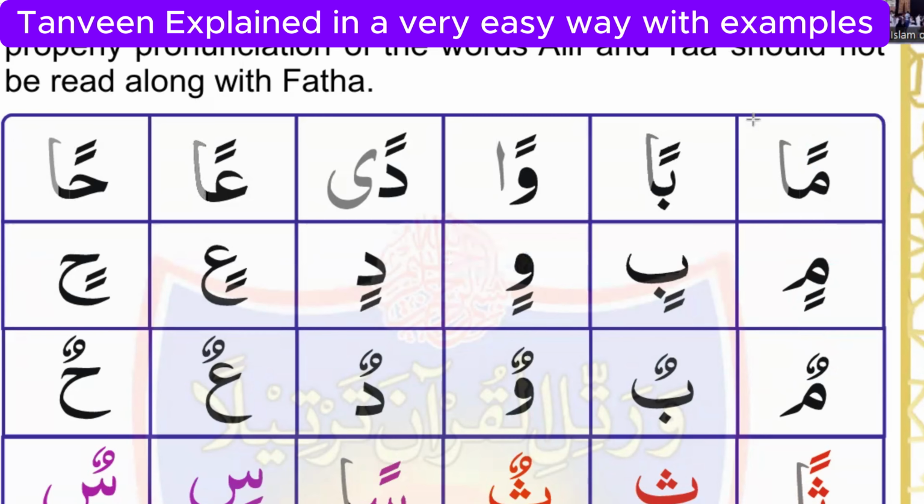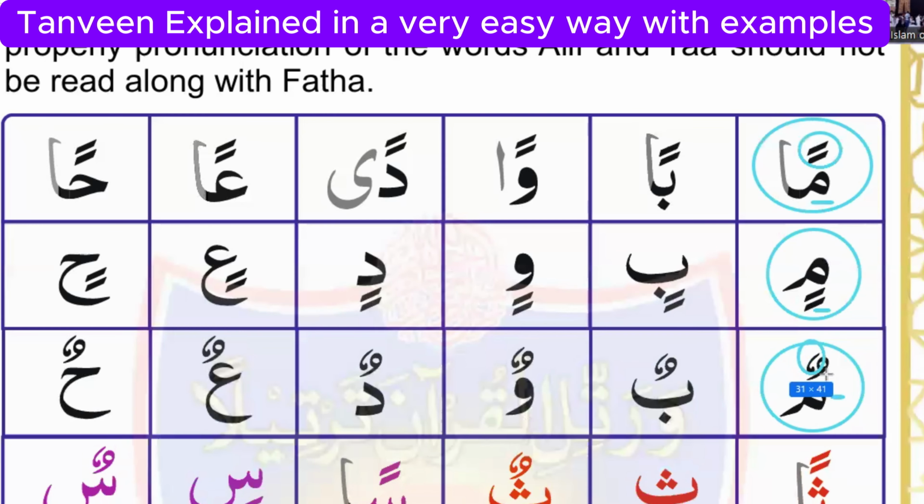Now we are going to learn the sound again. First we will learn with spelling. Meem, double Fatha or Tanween Fatha, man. Meem, Tanween Kasra, min. Meem, Tanween Damma, mun. I will call it double Fatha, double Kasra, double Damma. So this will be easy for all of you, like Fatha and double Fatha, Kasra and double Kasra, Damma and double Damma. Sound will be like man, min, mun.